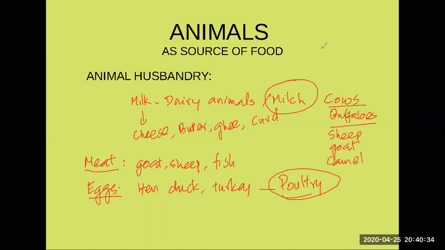And you also get honey from animals, like honey bees provide us honey. And what do you call the rearing and keeping of the honey bees? This is called apiculture. Remember, apiculture is a branch of animal husbandry in which you rear and breed honeybees in beehives. They keep the honeybees to produce honey. This is called apiculture, right?